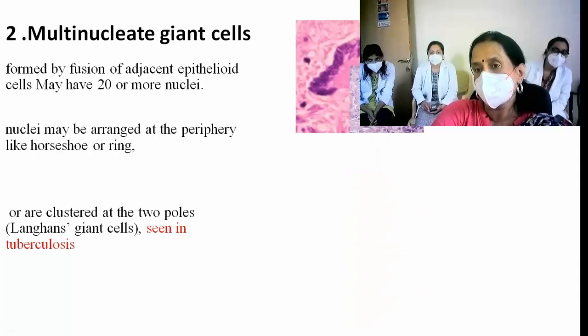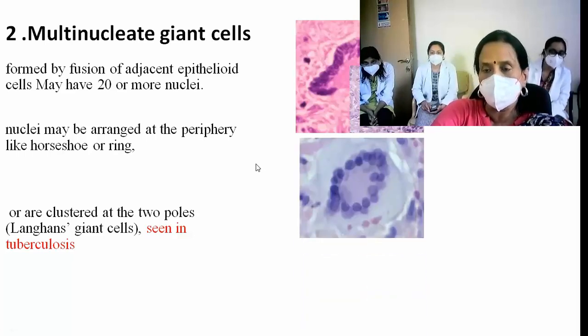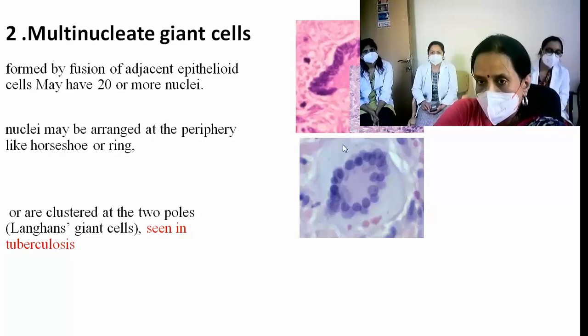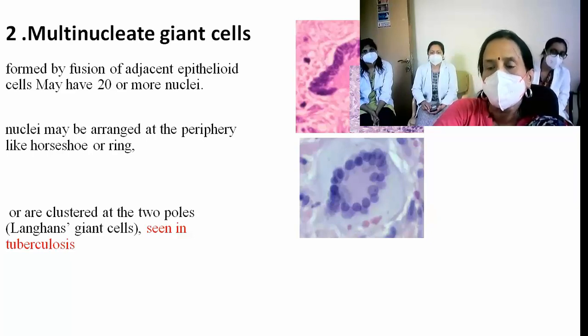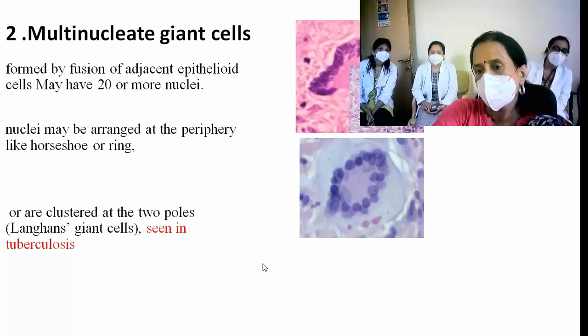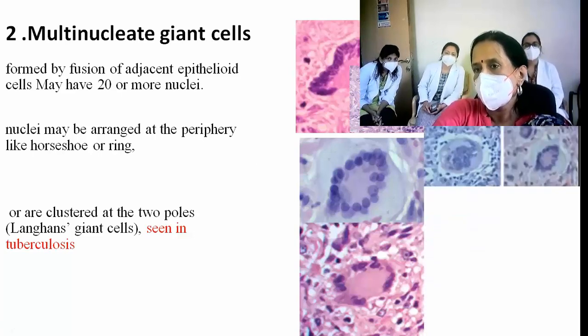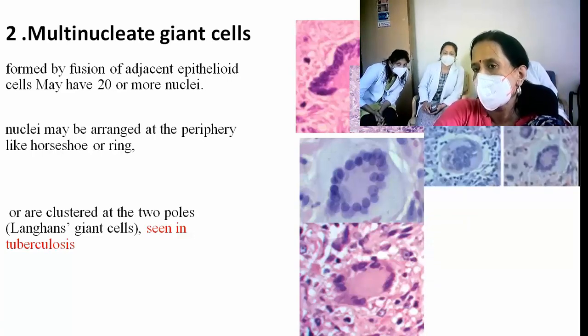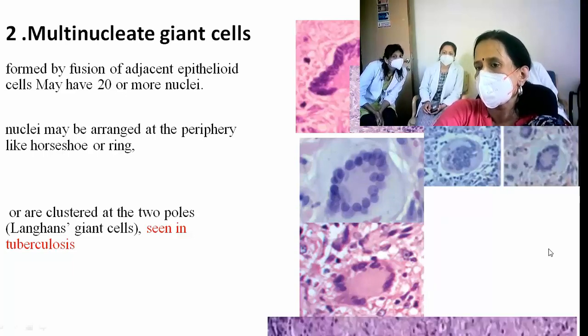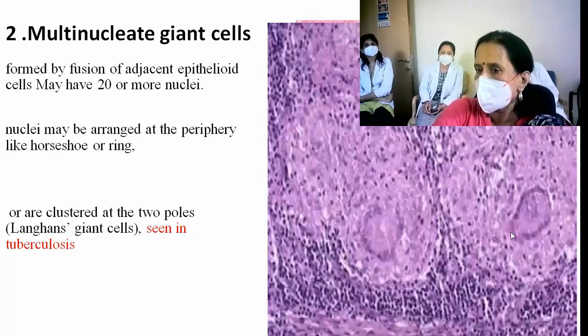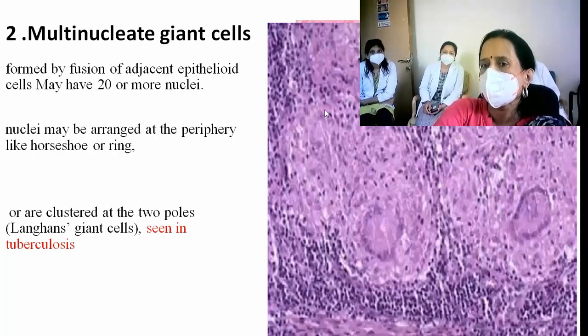What is this? It also shows the same thing. Yes. What about this? This is also Langhans type of giant cell with peripherally. No, this has got vacuoles. If it has got vacuoles, it becomes Touton. Yes, correct. So this is also Langhans type. No, it's arranged at both the poles. These are again Langhans type of giant cells. This is a foreign body type of giant cell, and this looks like again a Langhans type with circular arrangement of cells. So what is this entire thing called as?